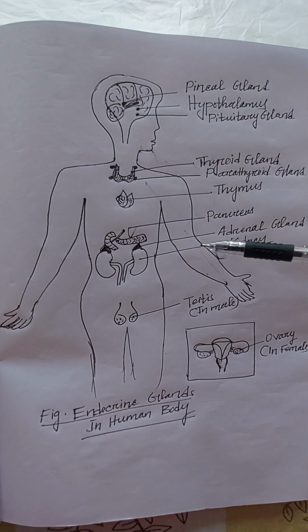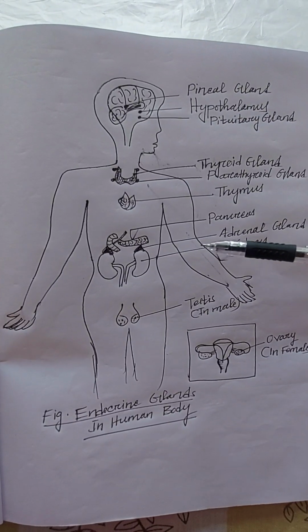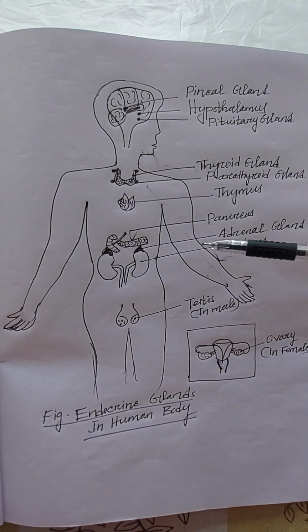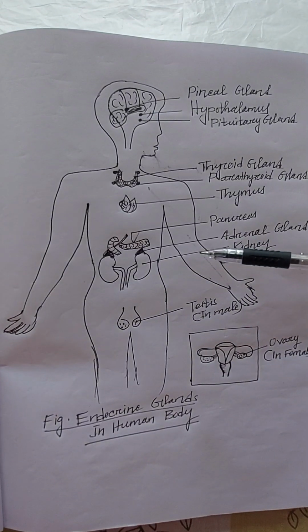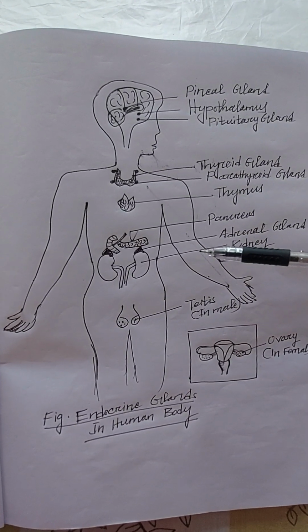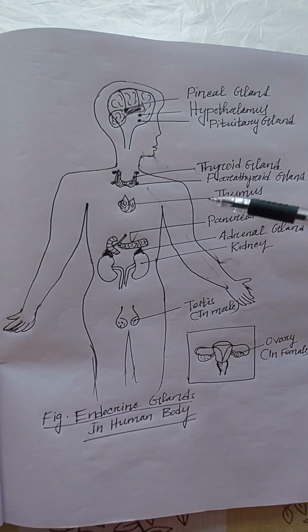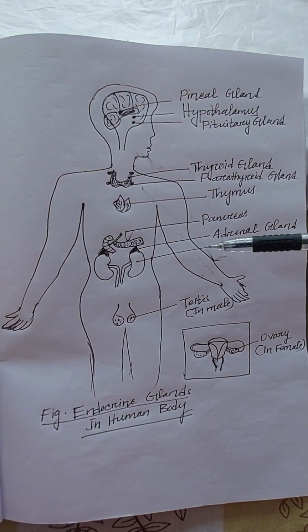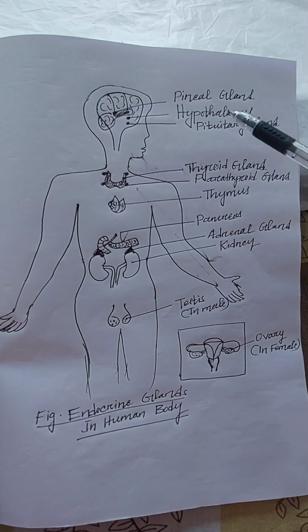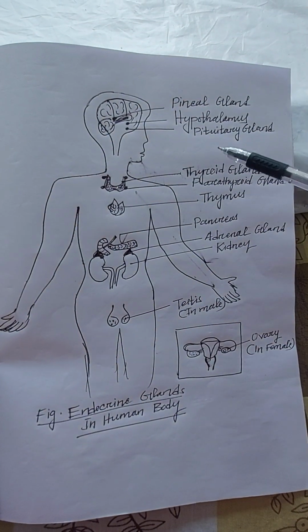The glands without any duct, whose secretions are directly mixed into the blood, are endocrine glands, and inside the endocrine glands the secretions are called hormones. Then we will discuss the types of endocrine glands. These are the different types of endocrine glands in the human body.